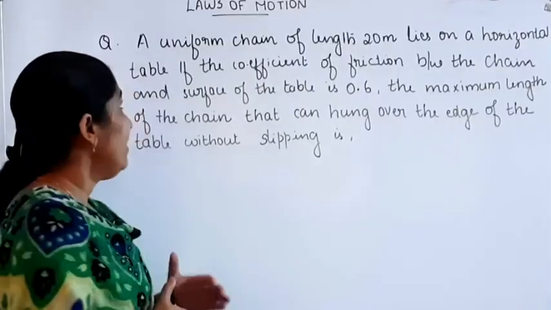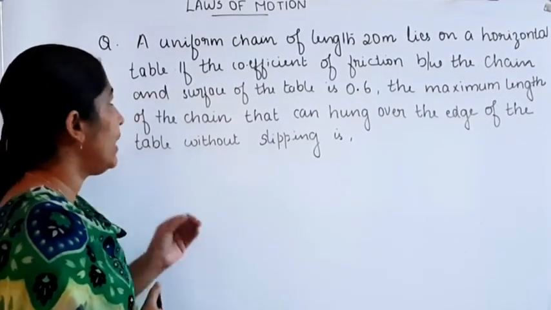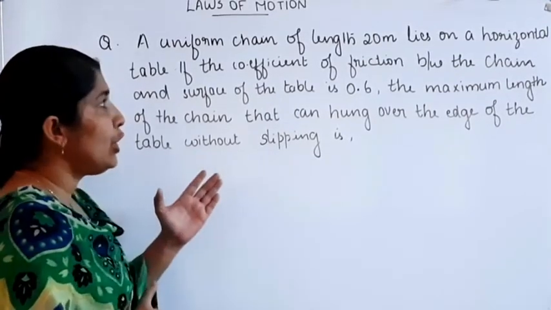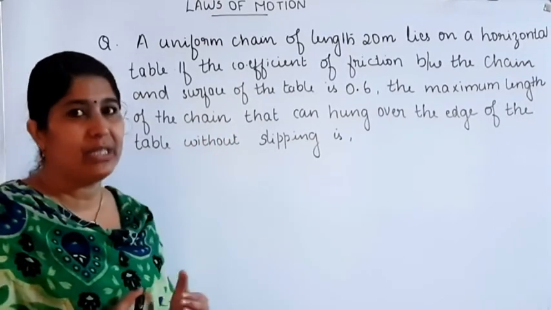Okay, next question. A uniform chain of length 20 meter lies on a horizontal table. If the coefficient of friction between the chain and the surface of the table is 0.6 Newton.